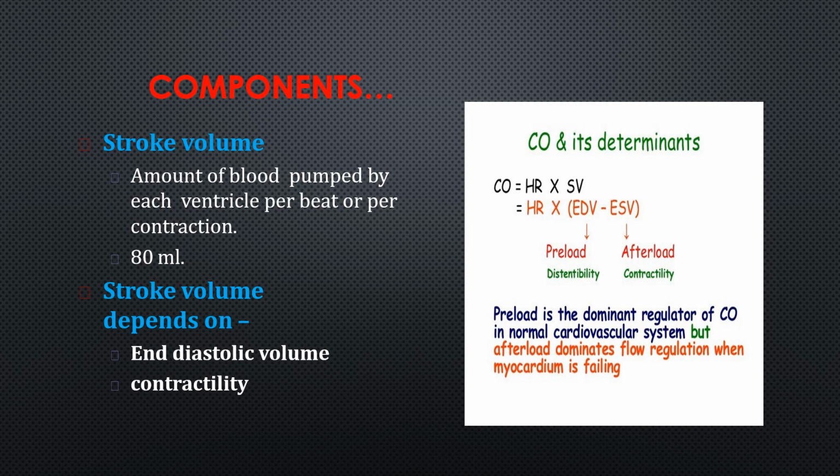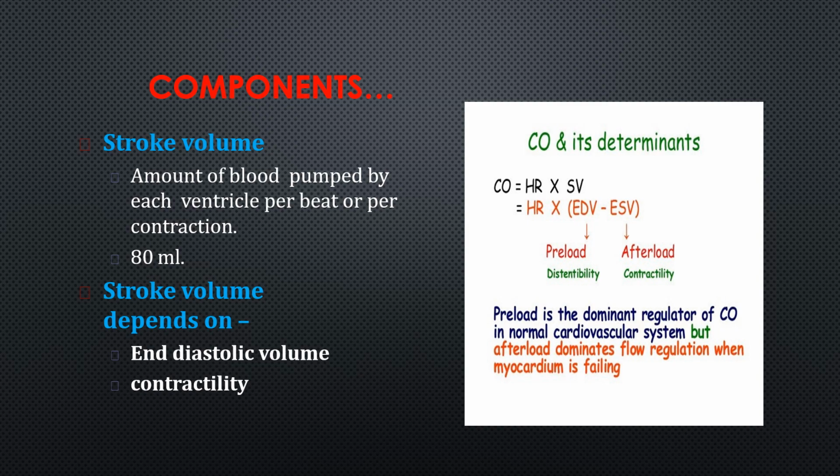Coming to the components of cardiac output, we have seen that cardiac output is equal to heart rate times stroke volume. Stroke volume, as I have already told you, is the amount of blood pumped by each ventricle per beat or per contraction of the heart, and it is almost equal to 80 ml. This stroke volume depends on end diastolic volume and contractility or end systolic volume of the heart.